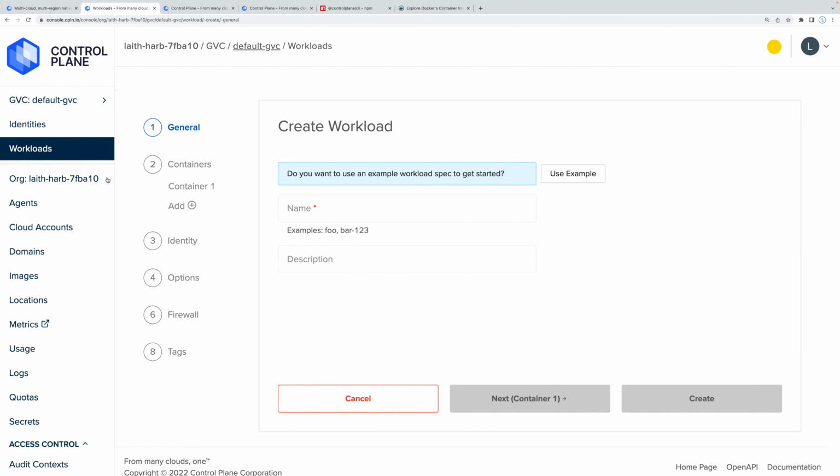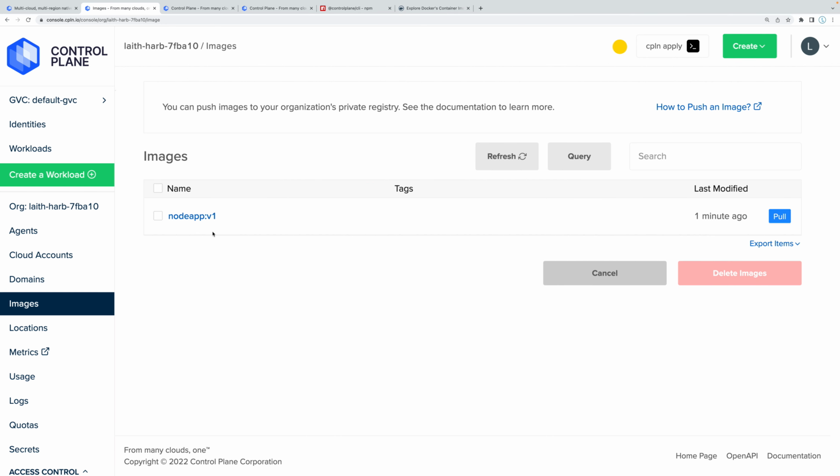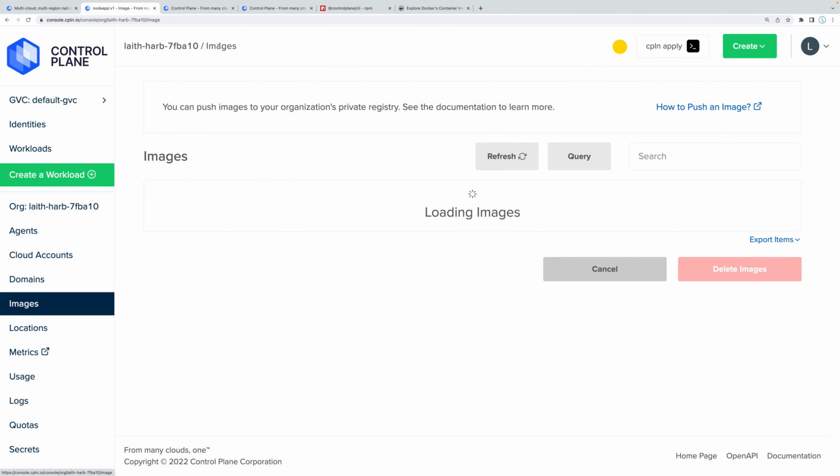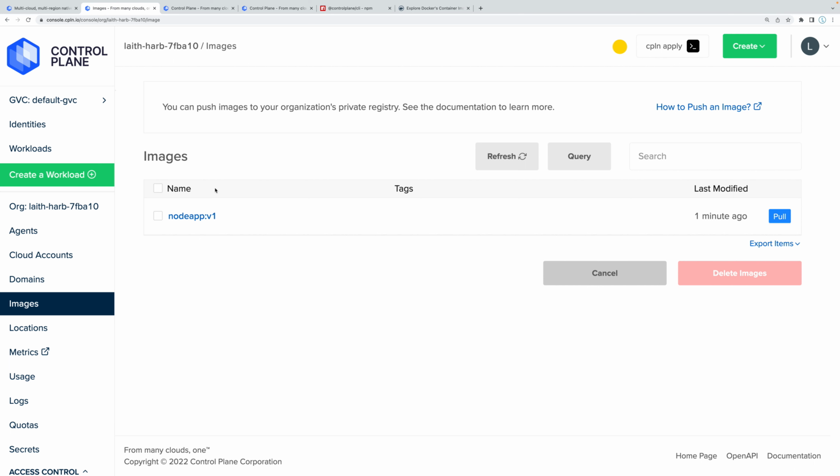Okay, it looks like it's done now. Let's go over here to our image, and there we go. You can see now we have our image. Look into it. We can get more information about it. We can delete it if we want to. Obviously, I don't want to do that yet. But now let's go ahead and run a workload off of this image, and we'll do that in the next video.